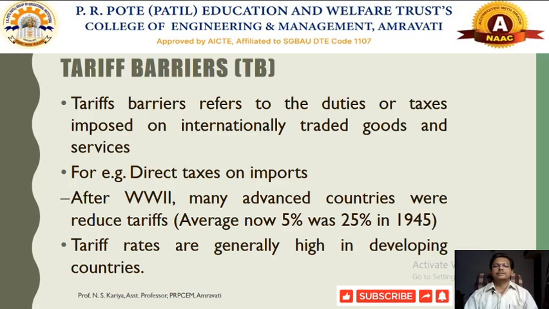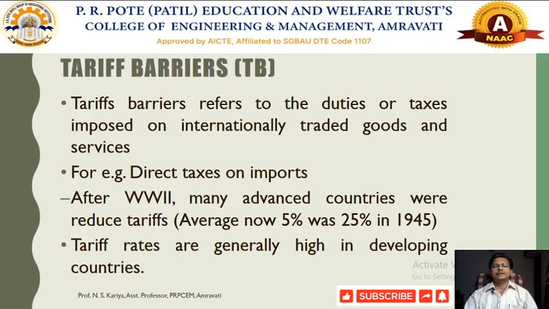Particularly, we came to know about this tariff barrier primarily before the emergence of WTO. At that time there was GATT, the General Agreement on Tariffs and Trade. Even prior to GATT, say in 1945, 25% tariff was imposed on these different traded goods and commodities between nations.